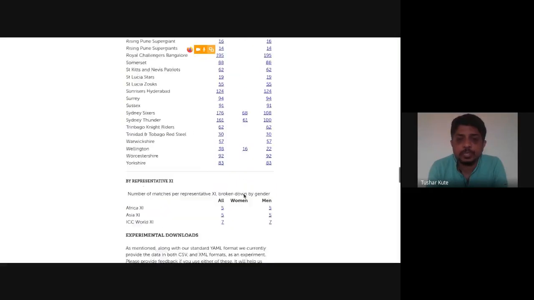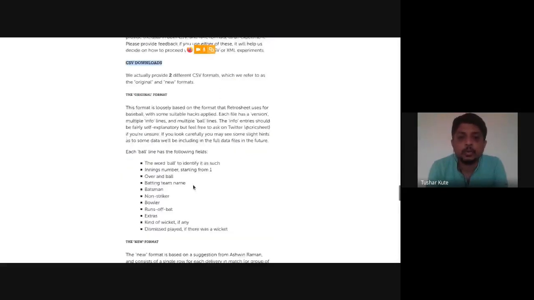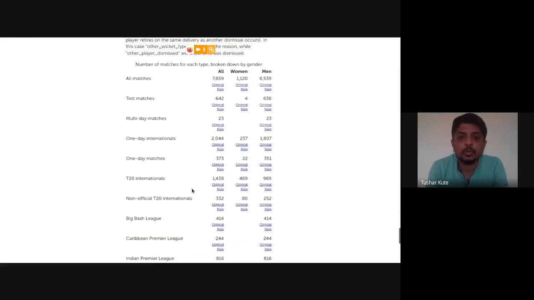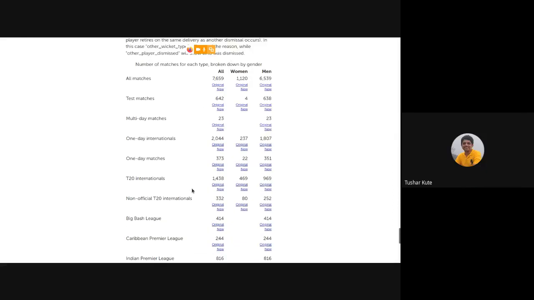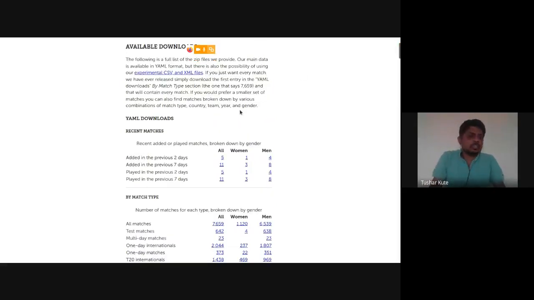CSV downloads are there. You can download in CSV format all the ball by ball information for all the matches, Indian Premier League or international matches, T20, ODI matches, test matches, everything is given in that. These are special sites that we can use.